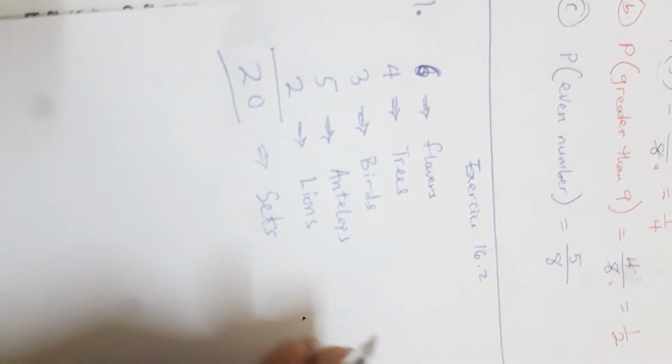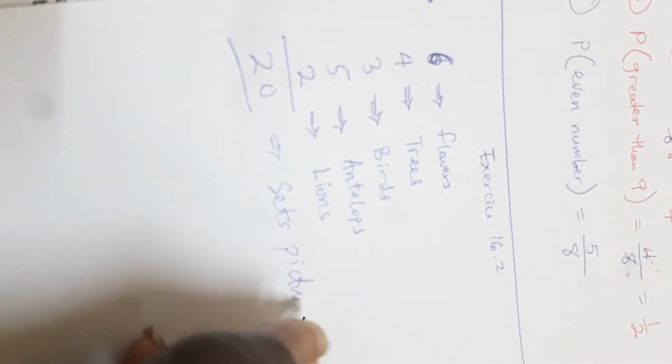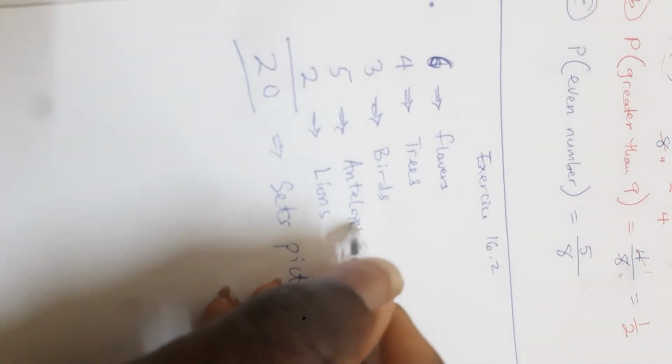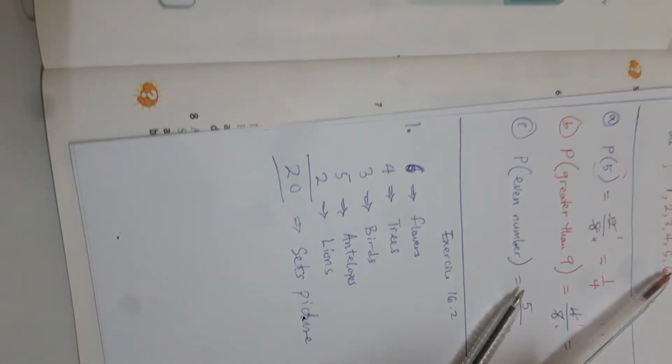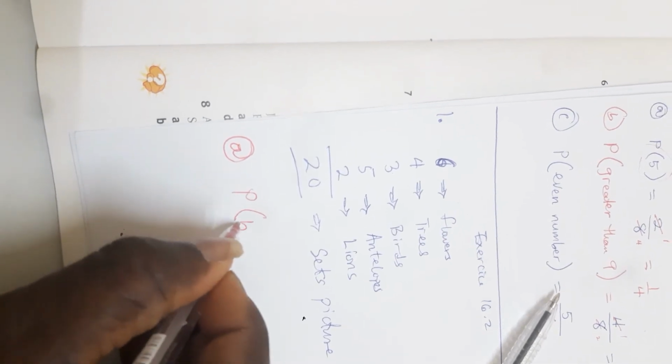Pictures of an object. It's taken from your question here: there are 20 picture cards in a set, 6 show flowers, 4 show trees. Now Brian picks a card at random. He could select any card at random. The question is, what is the probability that it's a bird?